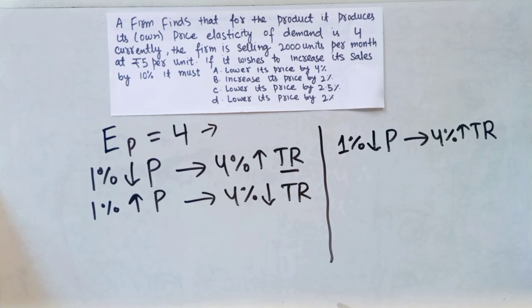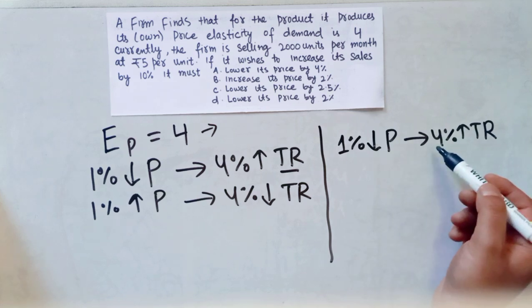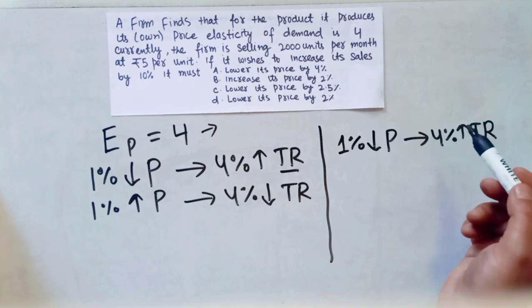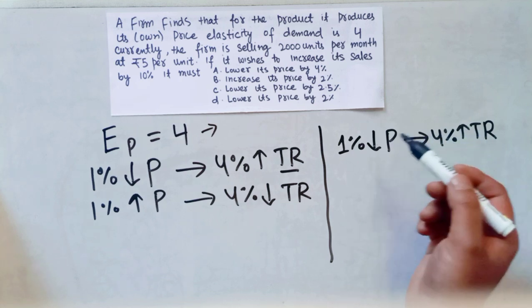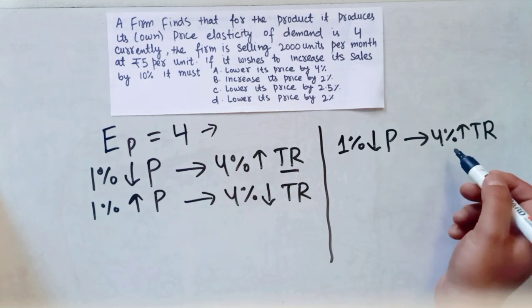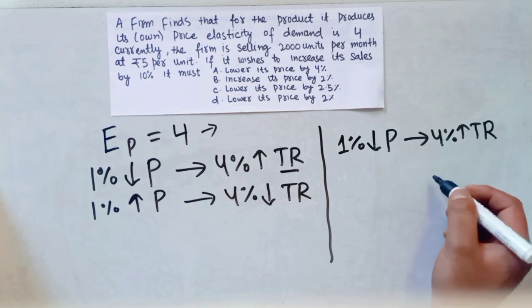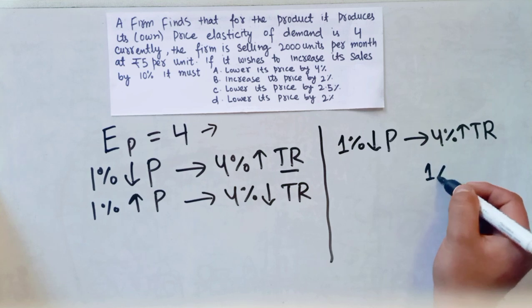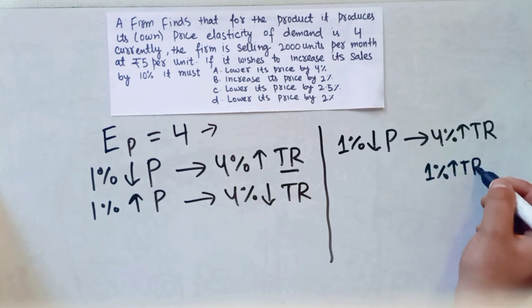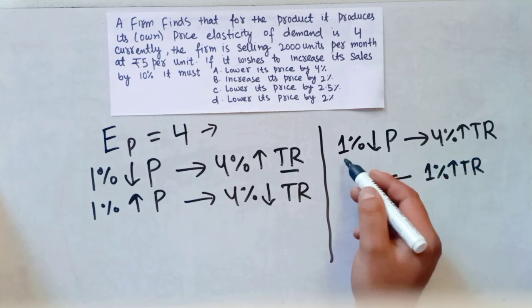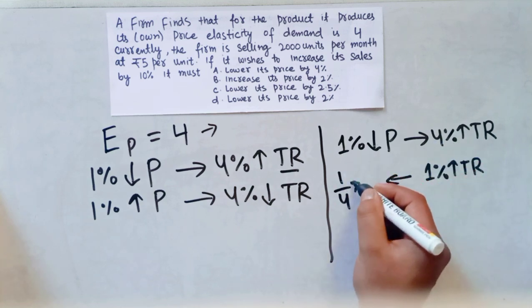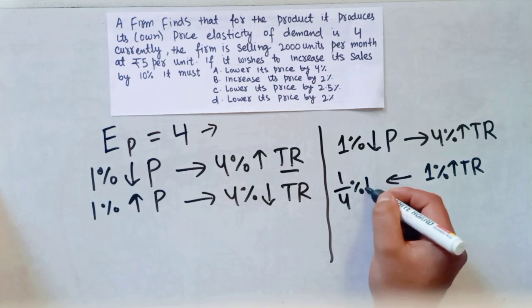We will see what percent decrease in price gives a 1% increase in total revenue, using the unitary method. Therefore a 1% increase in total revenue will lead to a 1/4 % decrease in price.